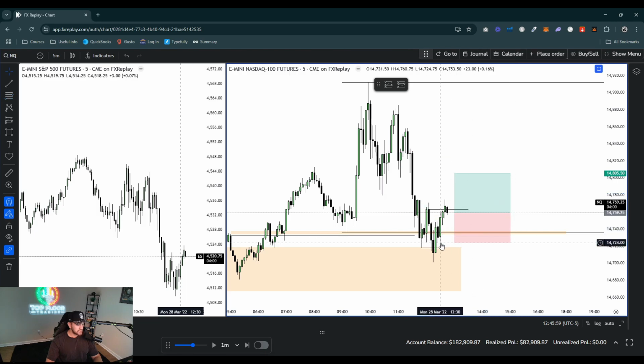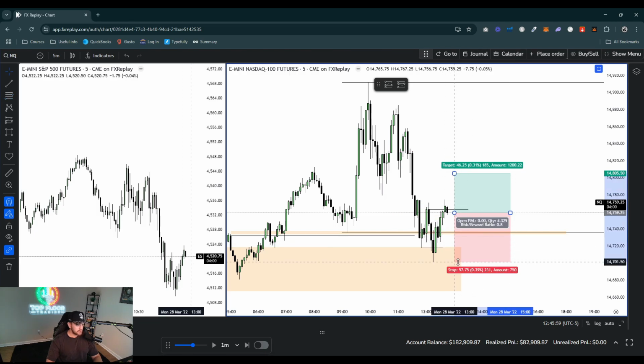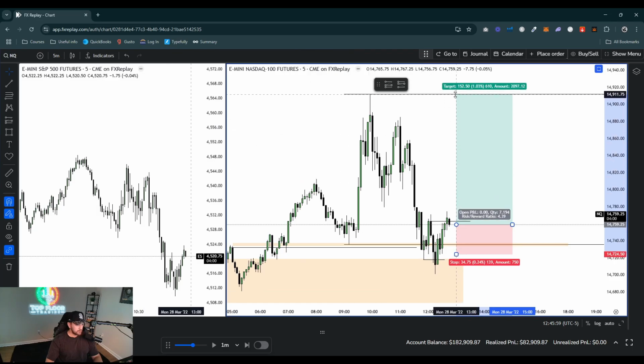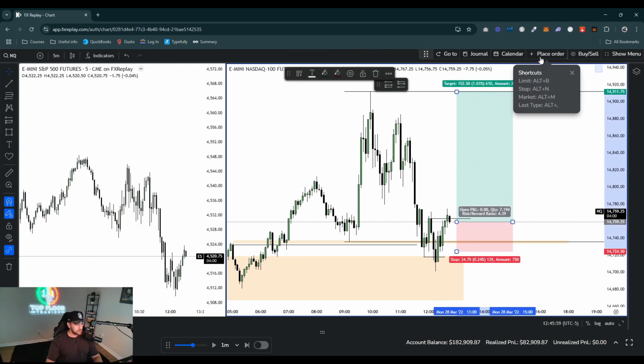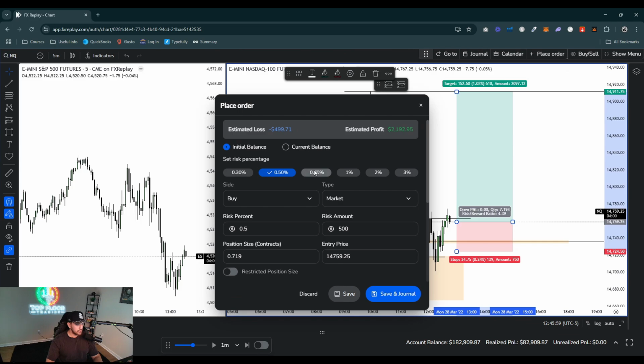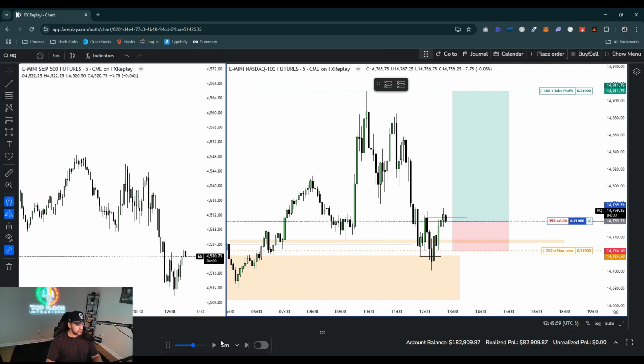So we can have a stop right here, or you can be a little more roomy and put a stop down here at the swing low that swept this low here. All right, and then our TP would be the CRT's high. So we can go ahead and just market enter here. Again, market, we can do 0.5% since we've already traded like 3-4 times already on this day. But I just want to have thorough explanations, because this is literally how I do my analysis on live streams and how I trade in live markets.